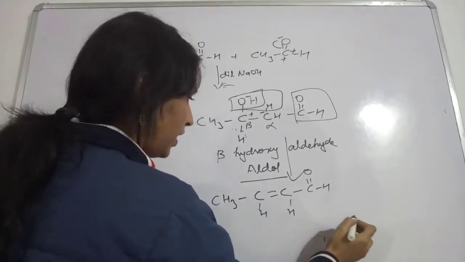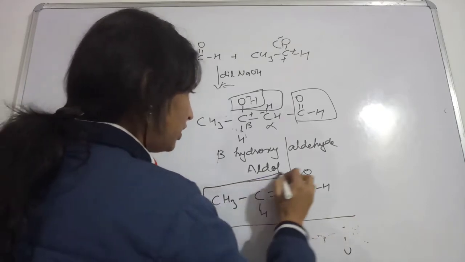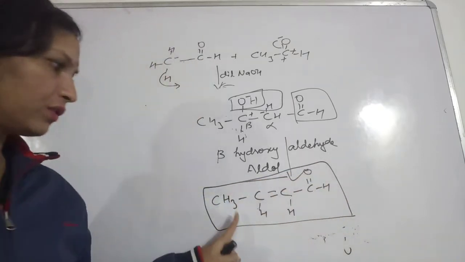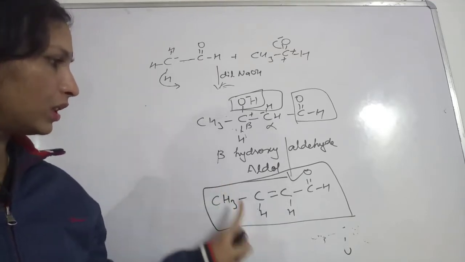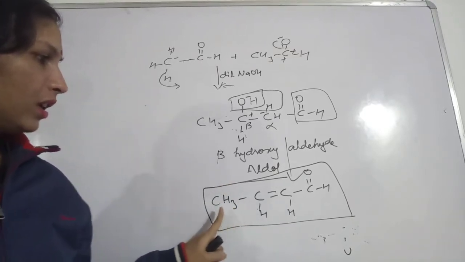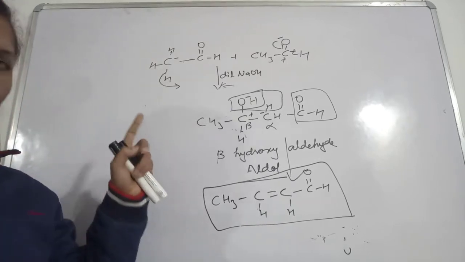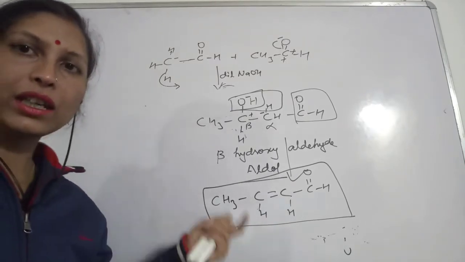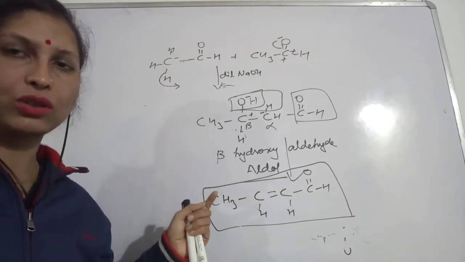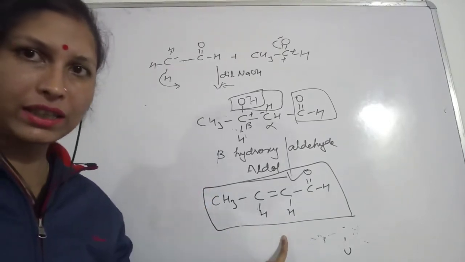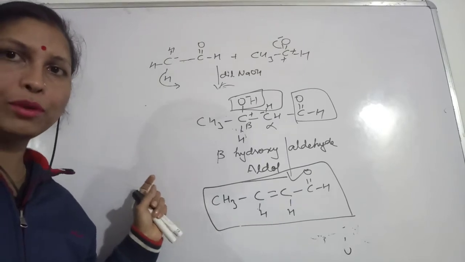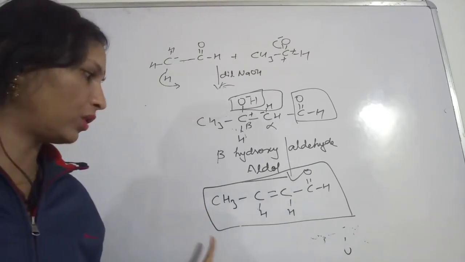Okay, so because both the molecules were of the same aldehyde we have taken, this will be the product. In the case of aldehydes and ketones, this will be called self-aldol condensation. And next, the example of cross aldol condensation, that we are going to see.